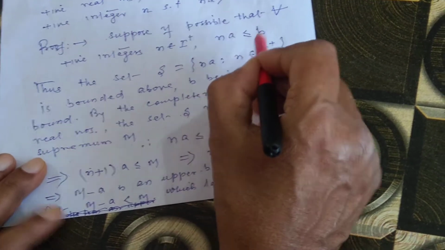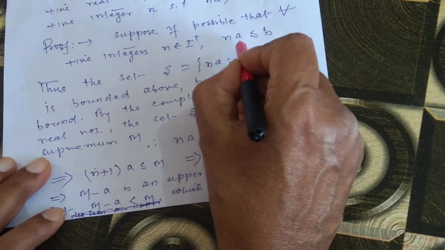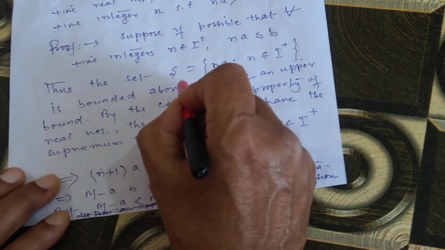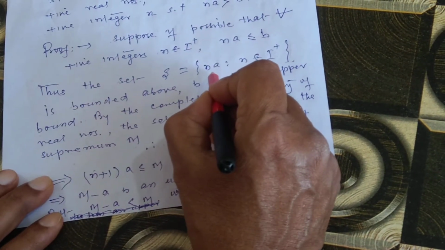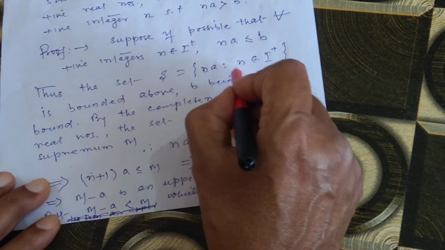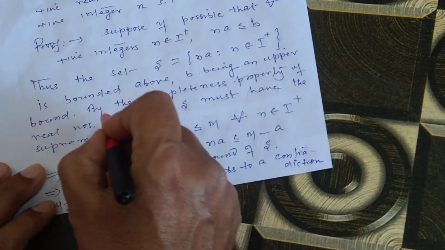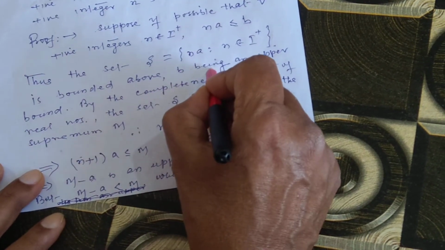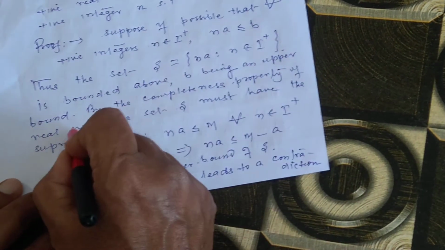We have supposed that nA is less than or equal to B. Thus, the set S equal to nA such that n belongs to I plus is bounded above, B being an upper bound.